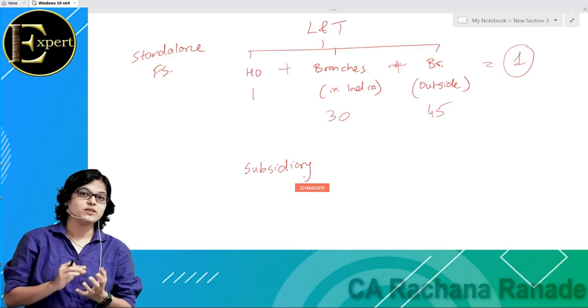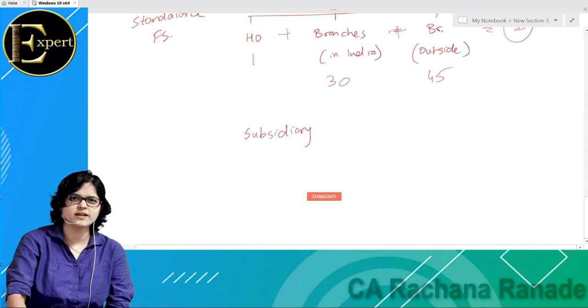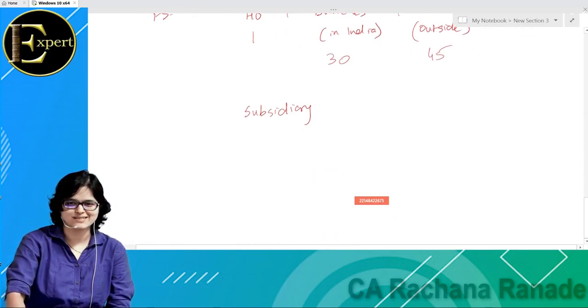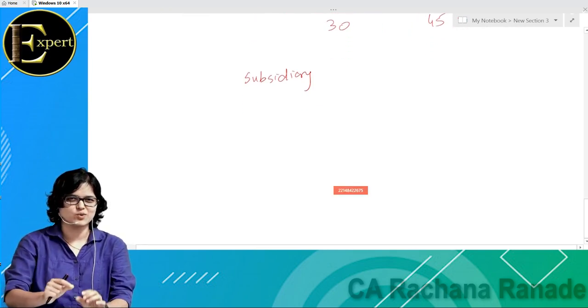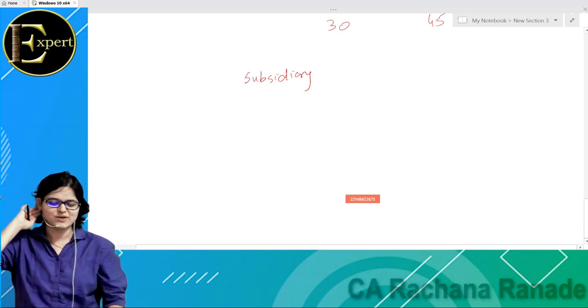Okay, so let us understand. But how much part, any idea? 50, 49 something. Okay, a little wrong. Not less than 50, it has to be more than 50. But very good answer. So I'll tell you. Let us say there is a company. We'll take the same example, Tata Sons.